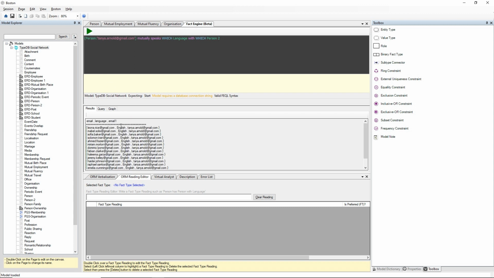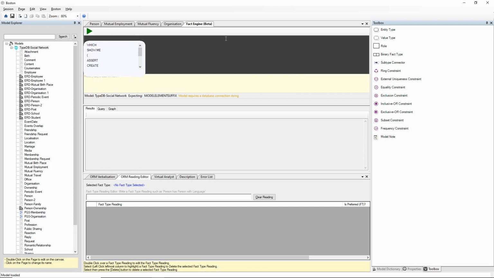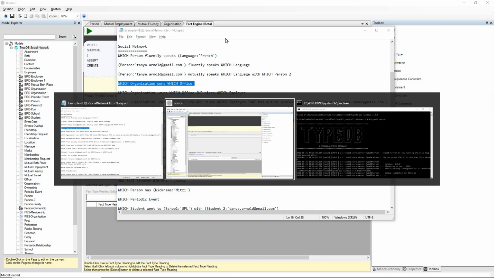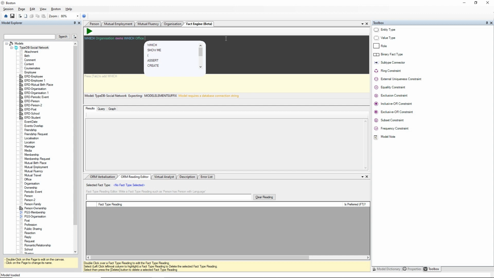So Tanya Arnold mutually speaks English with all these people here, so Leona, Mabel, etc. So that's gone to the database. TypeDB has used the rule and inference engine inside TypeDB and come back with the results. So which organisation owns which office? So organisation 4 owns office 4, organisation 2 office 2, etc.